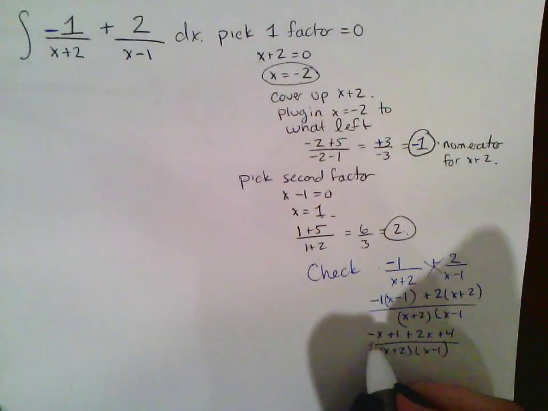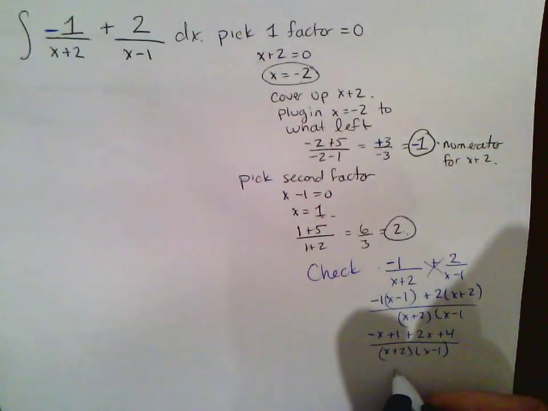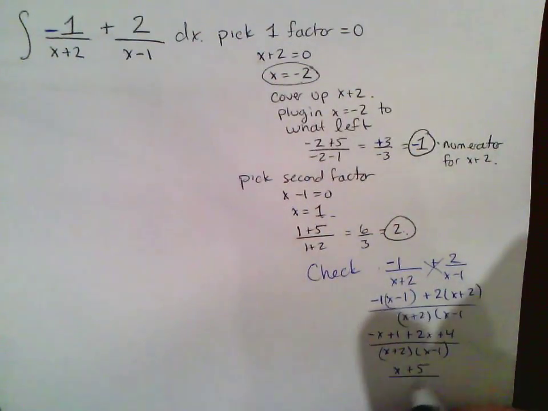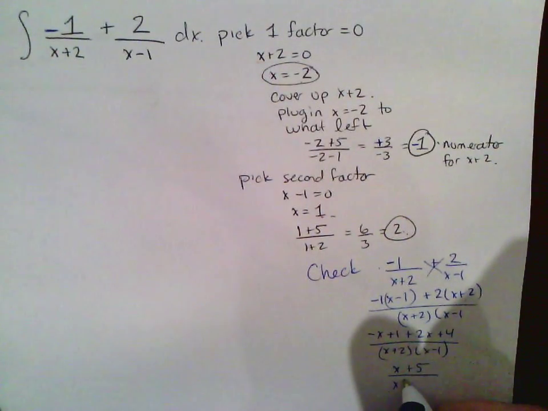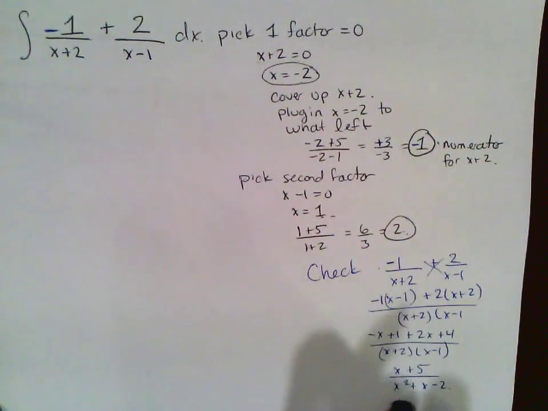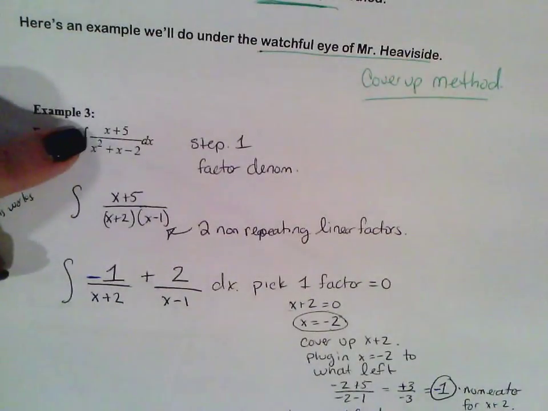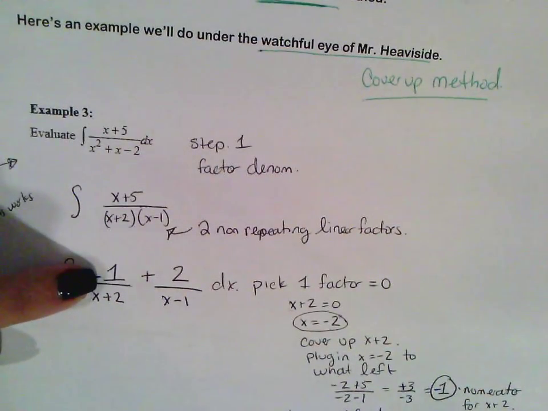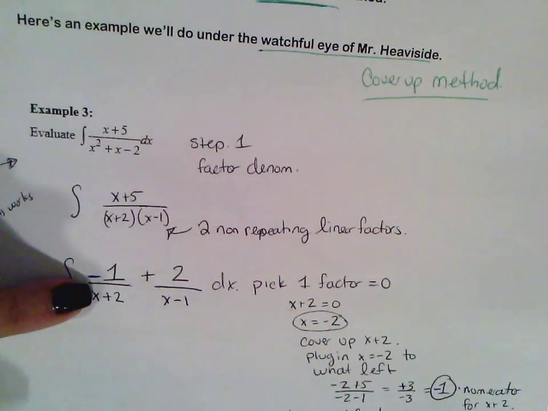Continue cleaning this up: negative x plus 2x is x, 1 plus 4 is 5, all of that over x squared plus x minus 2. Does that answer look like the original? Absolutely it does. So you know that you've decomposed this function correctly.